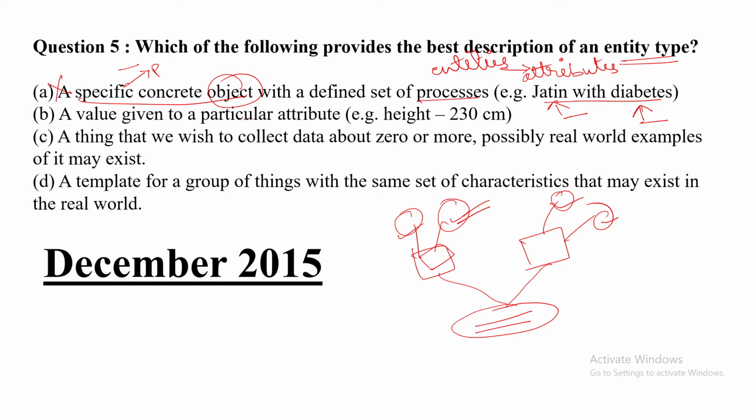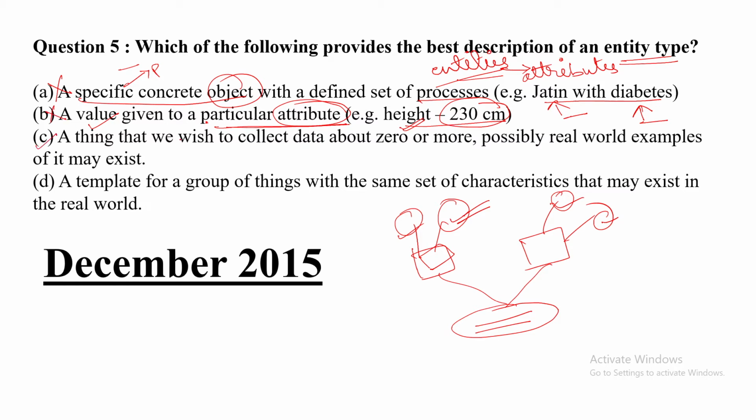Option B: a value given to a particular attribute. I already told you that in a particular attribute one value has been given. So is it an entity type? No. Because an entity type means a collection of entities. Here, are we talking about any collection of entities? No. So it is also not an entity type. An example: height 230 centimeters. Height is an attribute, and the value given is 230 centimeters. So Option B is also wrong.